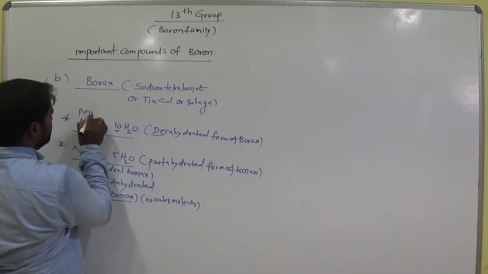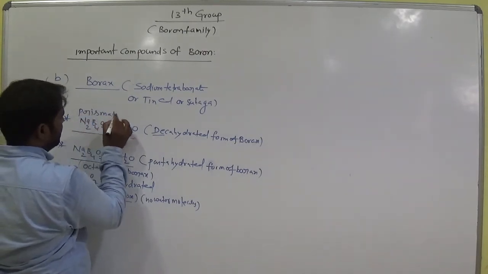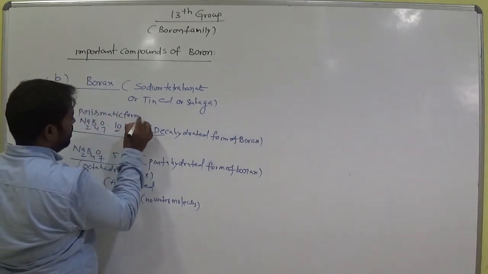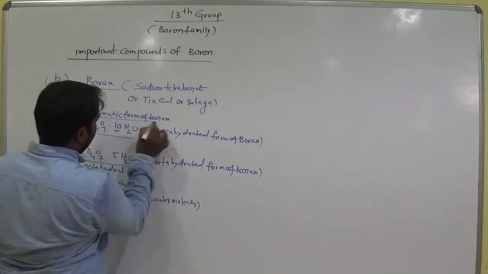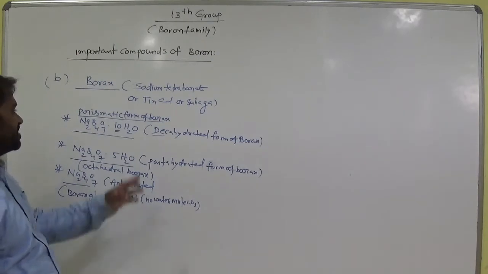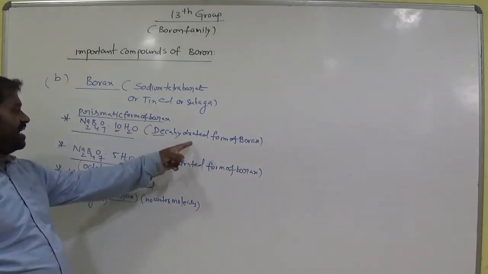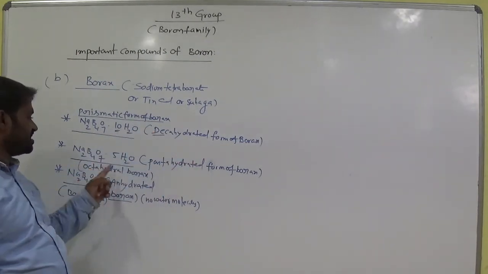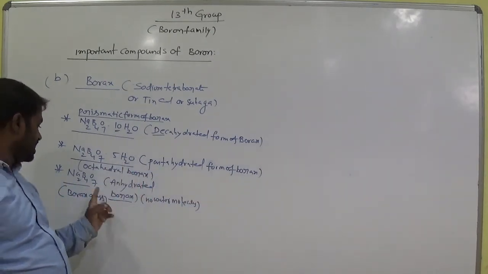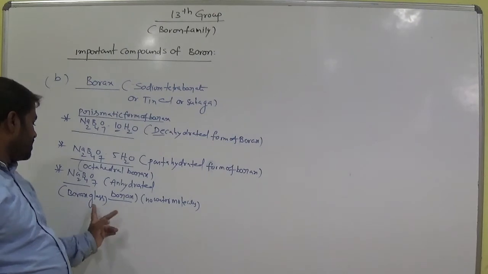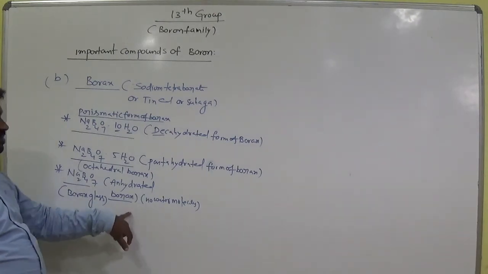These are the three types of boraxes. One is prismatic borax or decahydrated form of borax, and another one is pentahydrated form of borax or octahedral borax. Clear? And anhydrated or borax glass. There is no water molecule in this case.